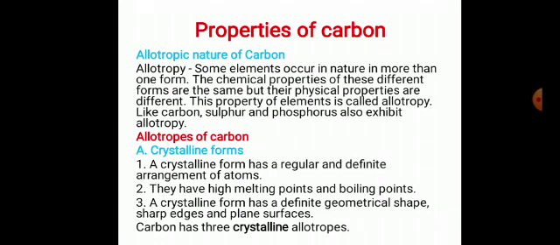Children, do you know a crystalline form of carbon? Crystalline form of carbon consists of diamond, graphite and fullerene. A crystalline form has regular and definite arrangement of atoms. They have high and sharp melting and boiling points. They have a definite geometrical shape, sharp edges and plane surfaces. The crystalline forms of carbon are diamond, graphite and fullerene.